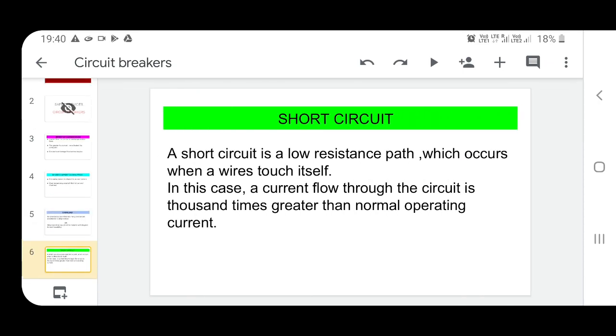Let us come to the short circuit. What is short circuit actually? Short circuit is a low resistance path which occurs when a wire touches itself.